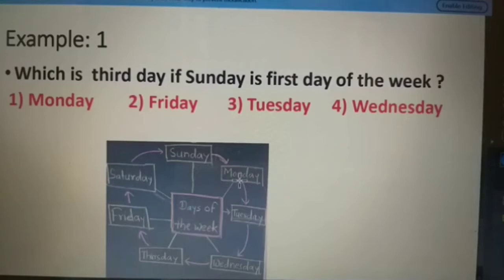Here we should understand that in the question it is given Sunday is first day of the week. That means we should start counting from Sunday, because Sunday is the first day, second day will be Monday, and third day will be Tuesday. So we have here right answer Tuesday, which is at option number 3. That means Tuesday, option number 3 is the correct answer of this question.